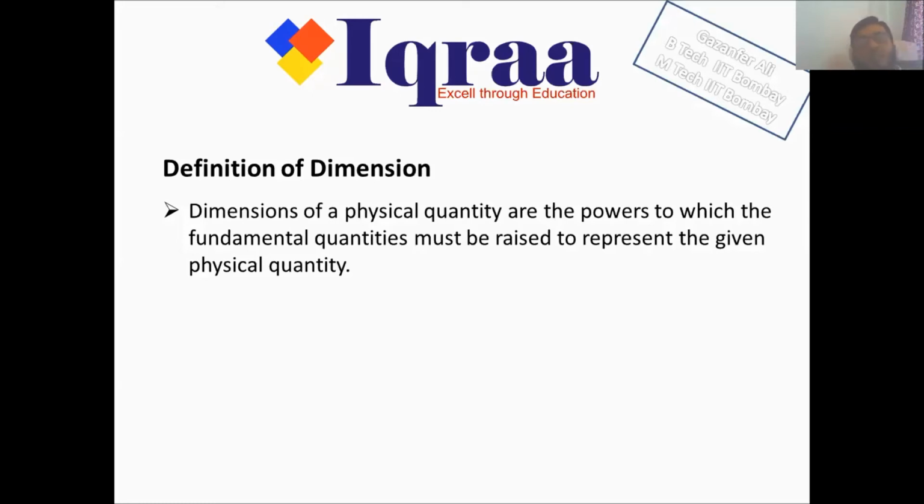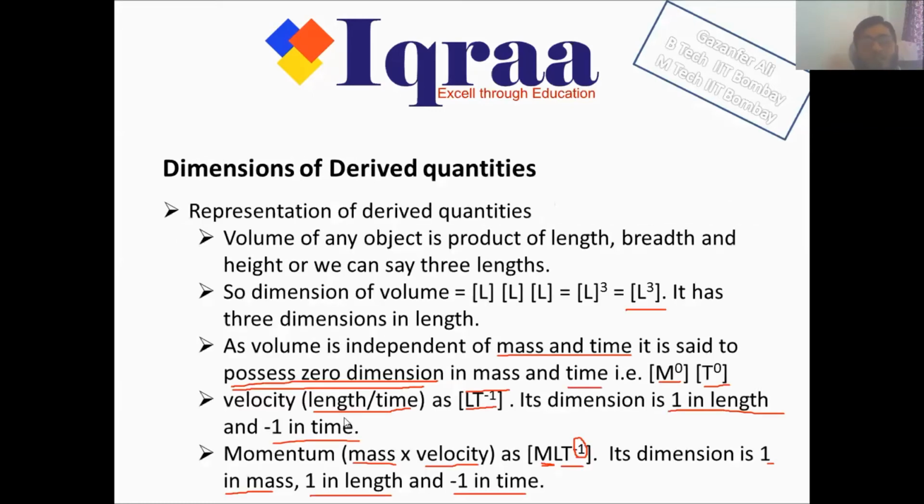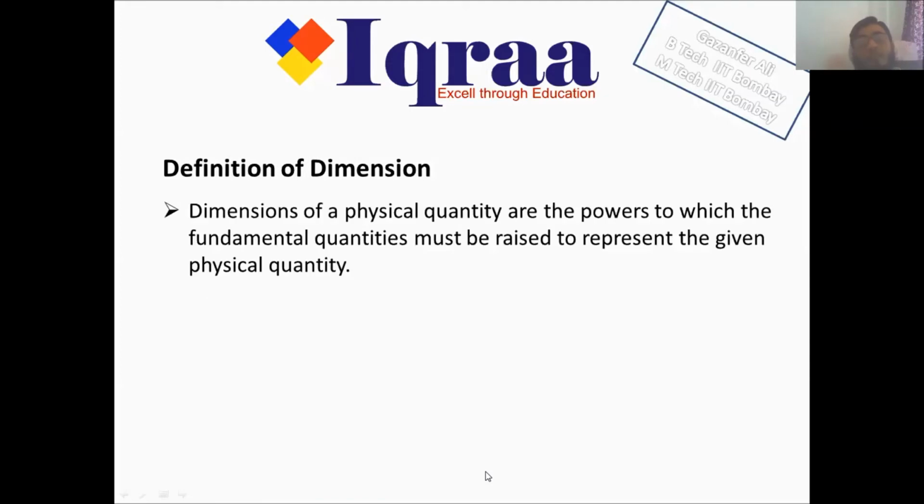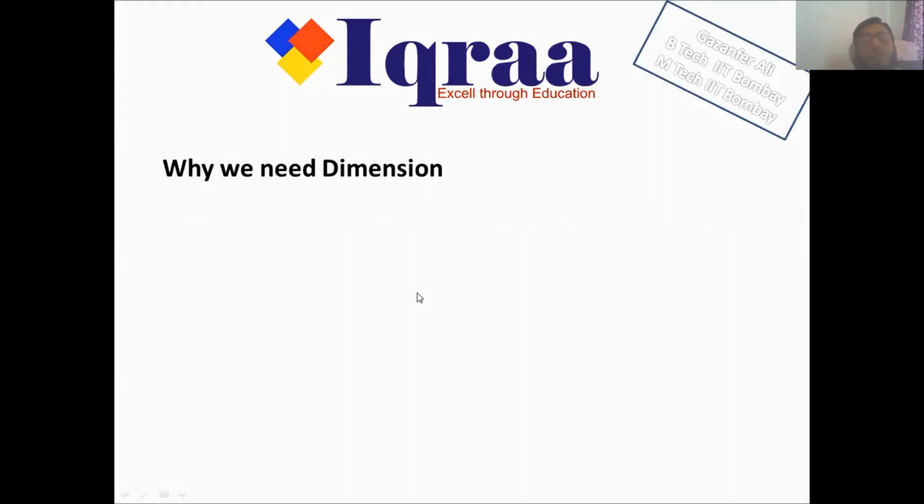Like for example, we did in the last sheet, for velocity, we took the 2 fundamental quantities, length and time, because they represent velocity, and we raised them to the appropriate power. Length was raised to the power 1 and time was raised to the power -1. Similarly, for the momentum, mass M was raised to power 1, length was raised to power 1 and time was raised to power -1, and we are able to find the dimensions of momentum. So basically we raise the fundamental quantities to the appropriate power.